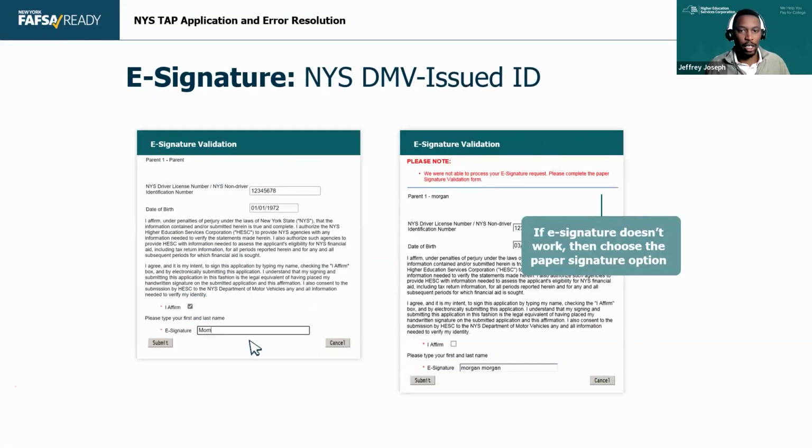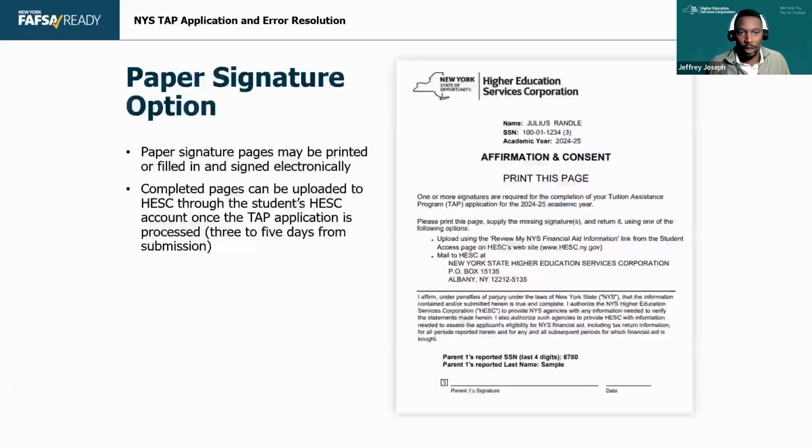If they hit e-sign, they'll be pushed here. They can put in their driver's license information, date of birth, and e-sign it for the student. Now, we have seen that whether it's server issues or the way that parents sometimes apply for these IDs, it may not require a social security number or a TIN. That may be another reason why this doesn't match, right? There's no TIN or SSN reported on the DMV server. There's nothing to connect it to. In any case, if they can't get it through, just do a paper one, right?